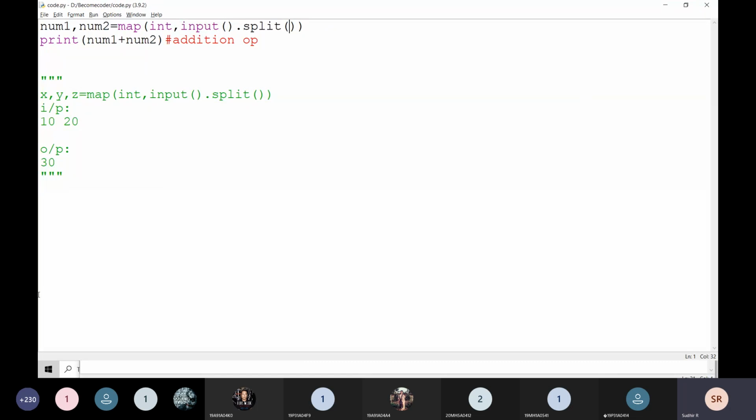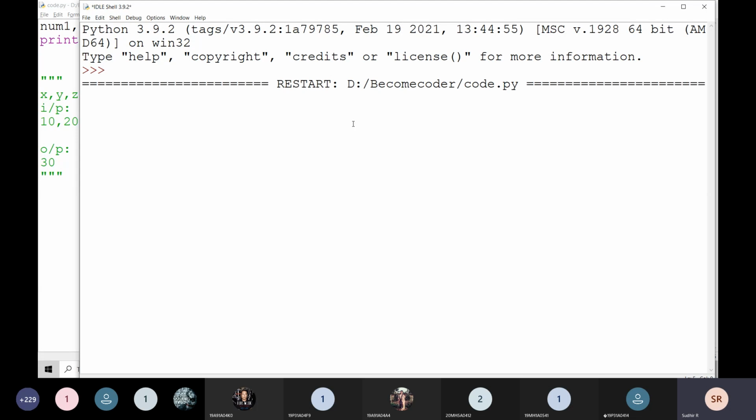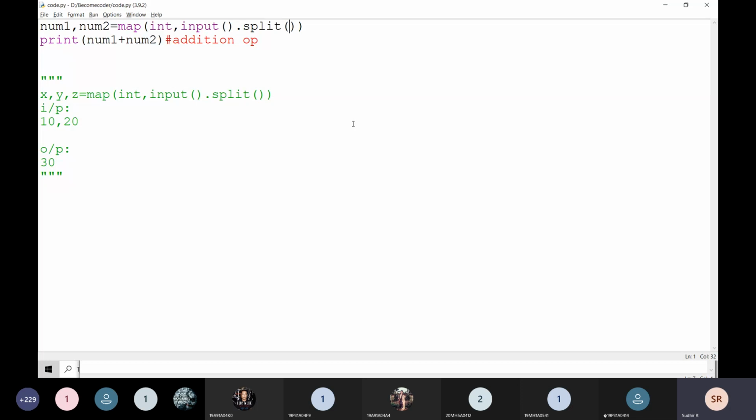For example, if the input is going to be like this, 10 comma 20, here we have to take the inputs using the split of a comma. Using the split of comma, if I execute it, the input will be taken like this. By default, what is the character inside the split? That is going to be a space.